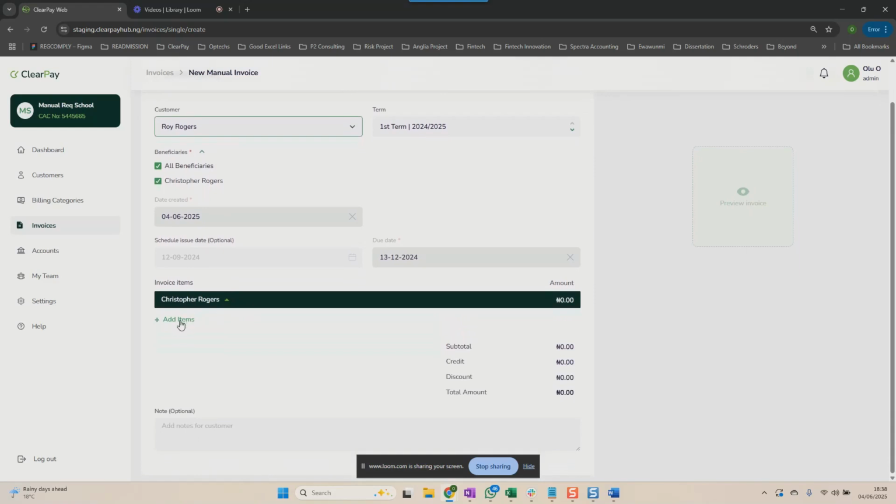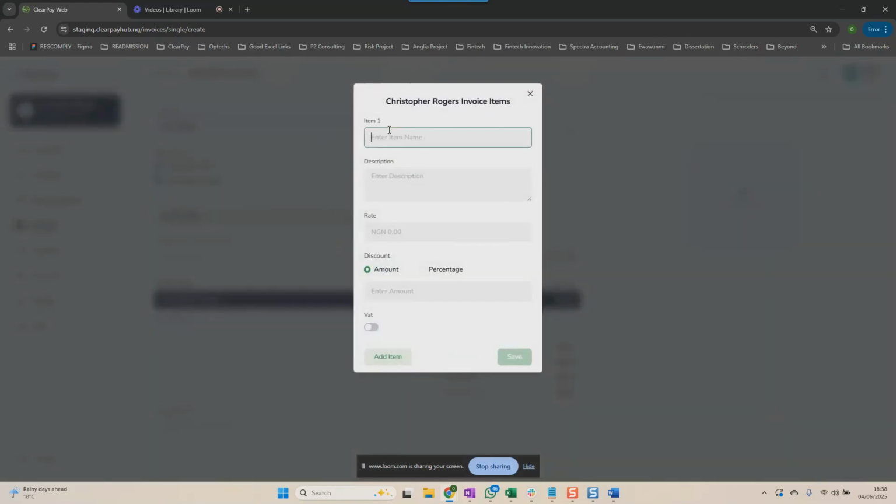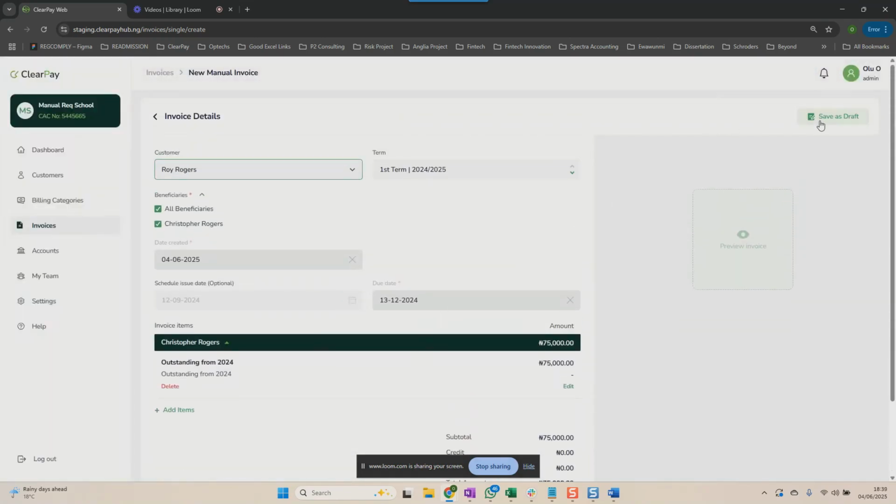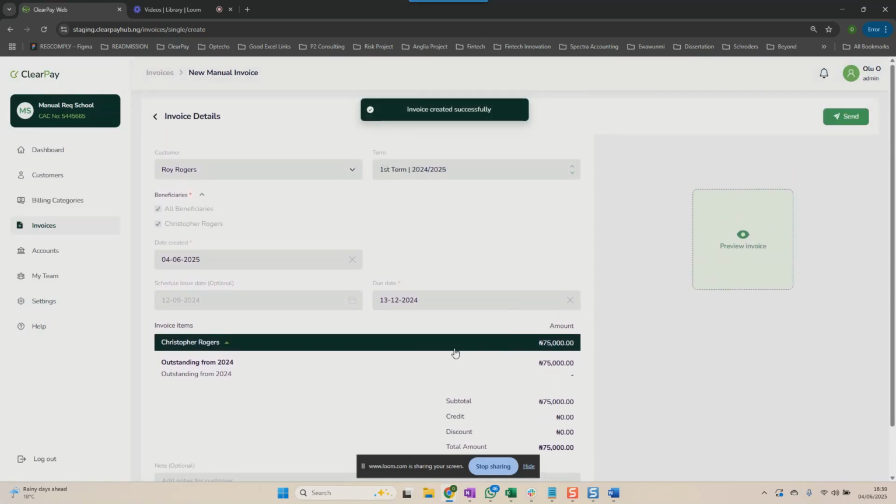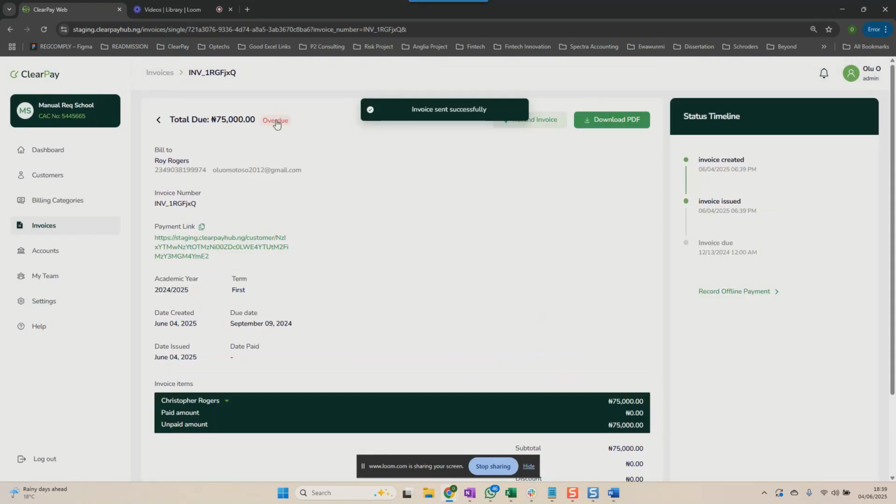So I click on the drop down here and I click on add item. So let's say we're just going to call this outstanding from 2024. Let's capture this as an example. We're going to put, let's say they owe us 75k for first term that they never paid, and I will save this, and I can save this invoice as well. As you can see, the amount is already factored here. Yep, now they have an amount that's overdue.